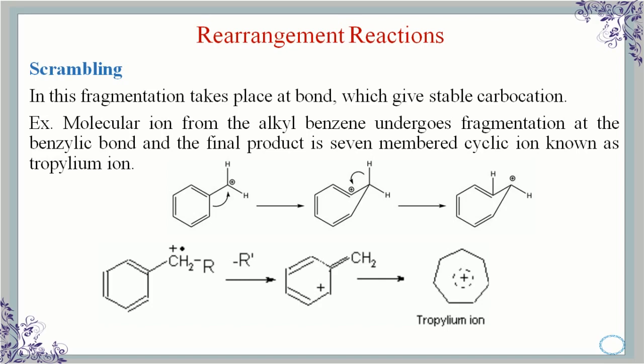This is an alkyl benzene. So the benzylic bond is cleaved, after which it gets converted to the 7-membered ring tropylium ion. This is the mechanism of how the tropylium ion is formed, where we get it from and how.